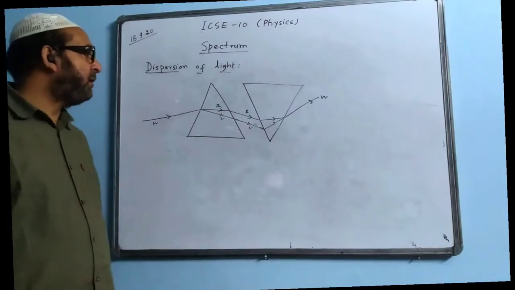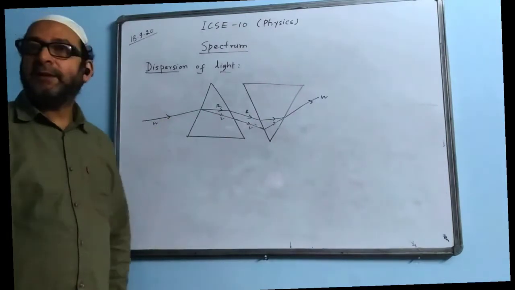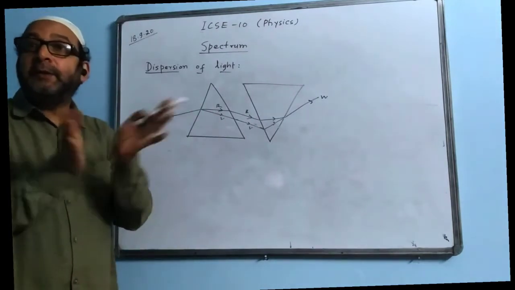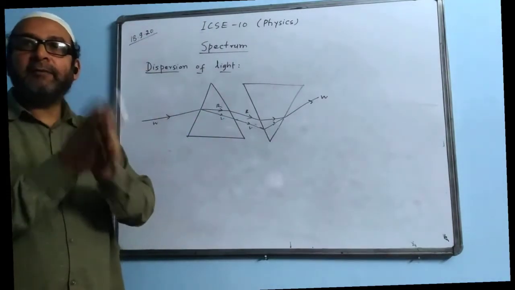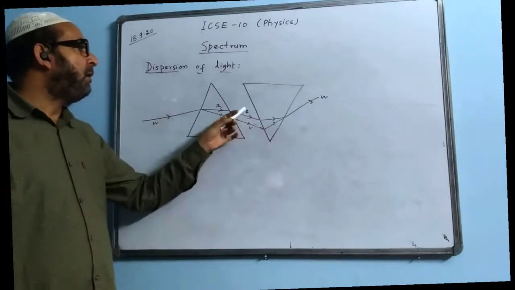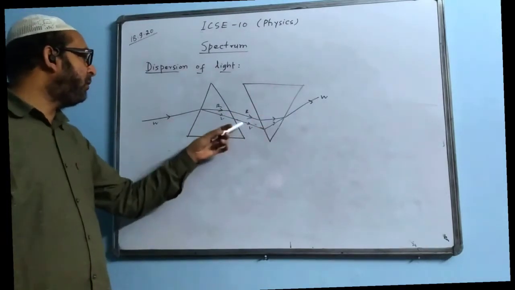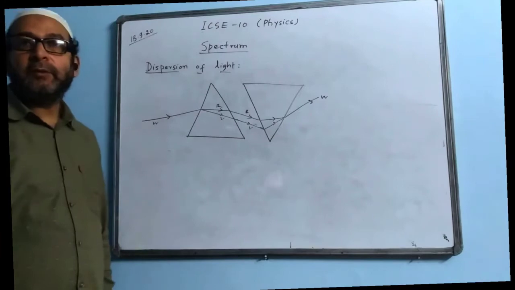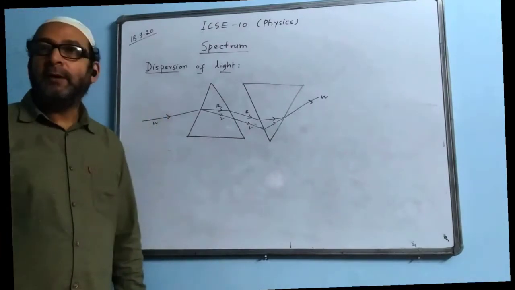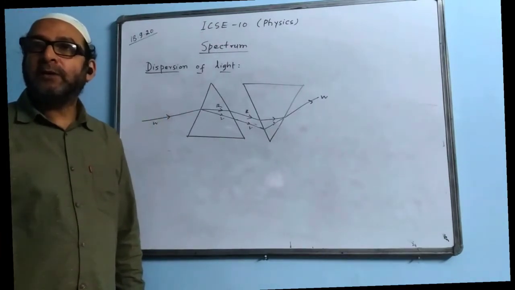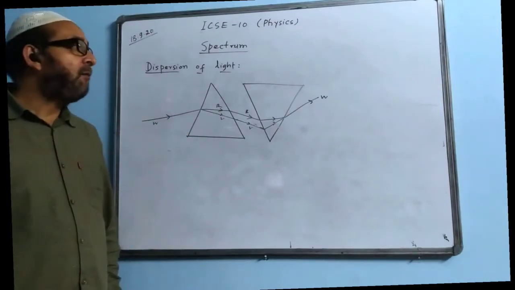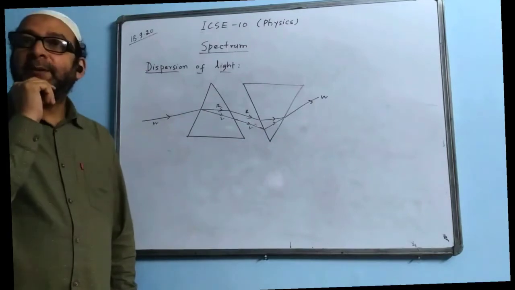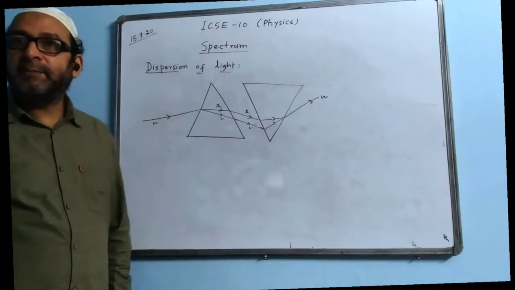So this proves that white light consists of 7 colors, because if white can be split into 7, and we can rejoin or combine them to get white light, then they must be the constituent colors of the white light only. So this is the experiment Newton did in order to satisfy his opponents. On top of that, he did one more experiment that is called Newton's color disk experiment.